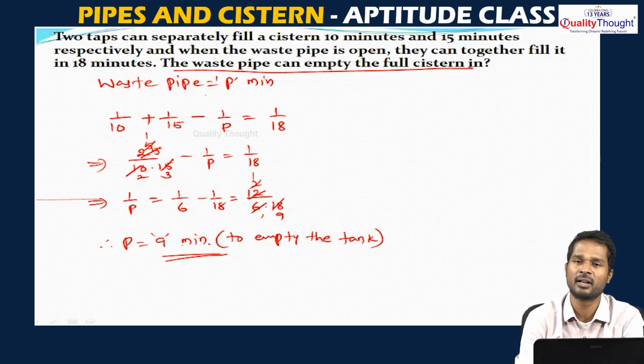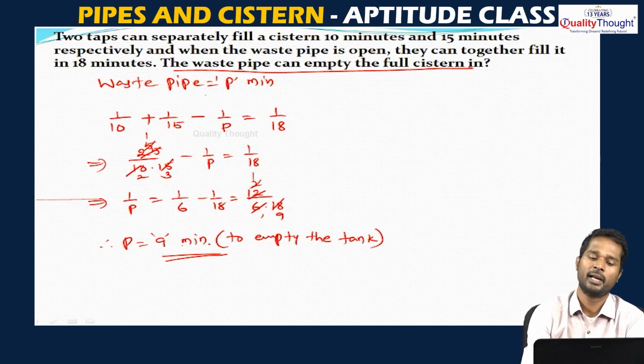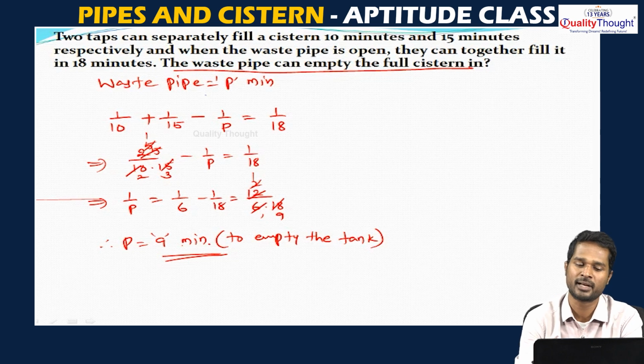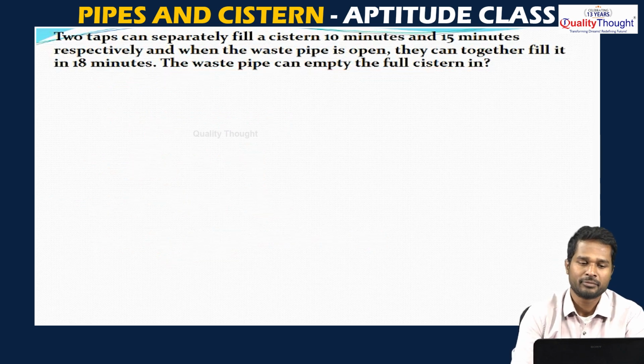So, take the LCM of 10 and 15, that is 25 by 150, which is 1 by 6, minus 1 by p is equal to 1 by 18. So, take 1 by 18 to that side: 1 by 6 minus 1 by 18, that is 18 minus 6 is 12 by 6 into 18, which gives 1 by 9. So, the waste pipe takes a total of 9 minutes to empty the tank completely. Right, we will see the same question in a different method.